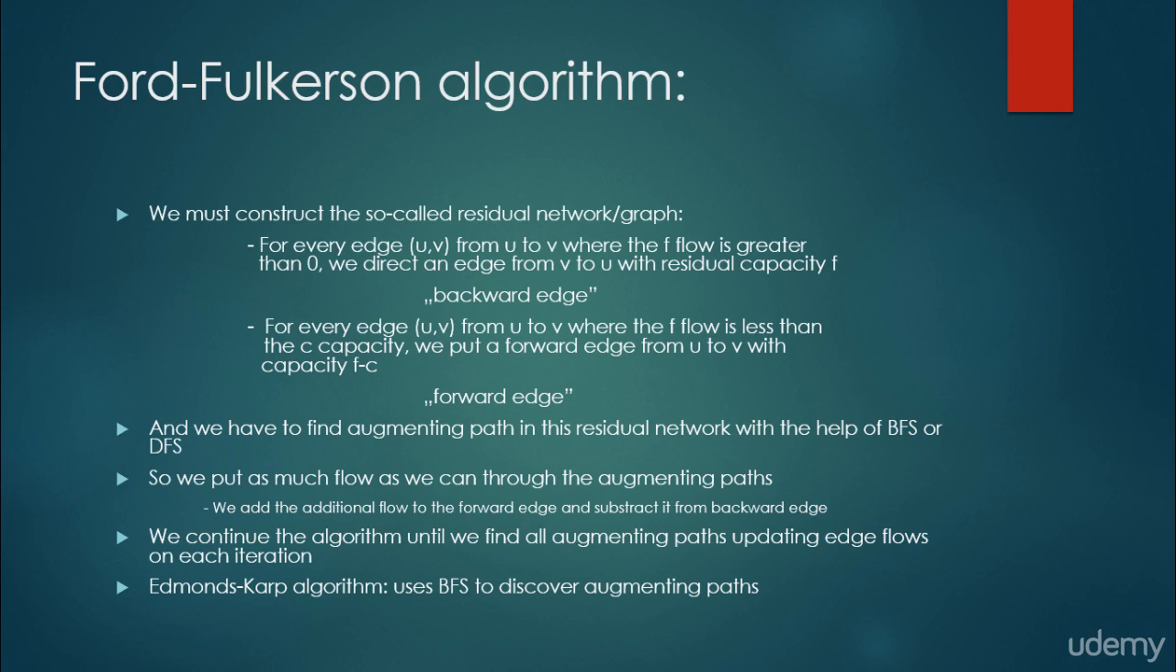So we put as much flow as we can through the augmenting path. We add the additional flow to the forward edge and subtract it from the backward edge. It will be important too during implementation. We will see it. We continue the algorithm until we find all augmenting paths, updating edge flows on each iteration. So we will have a while loop that's going to run the algorithm as long as there is any augmenting path left.